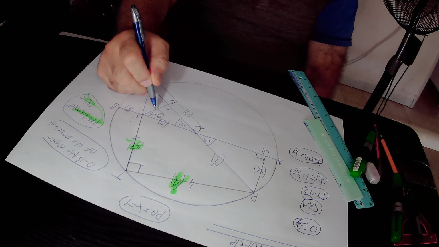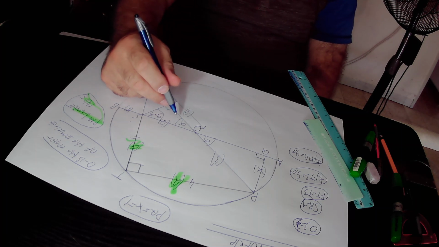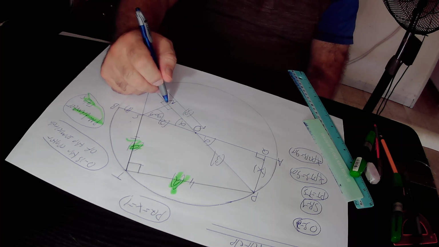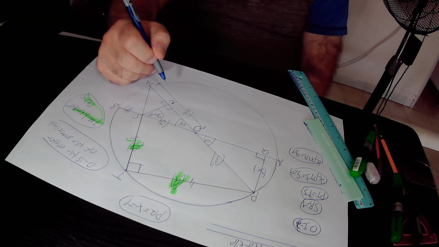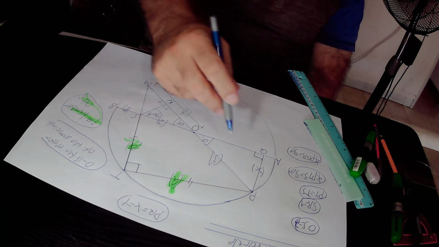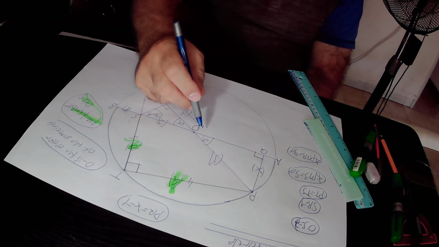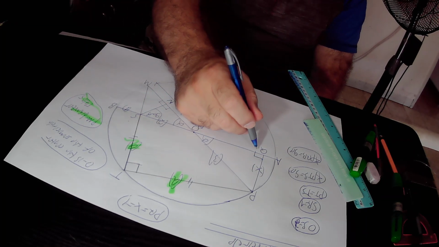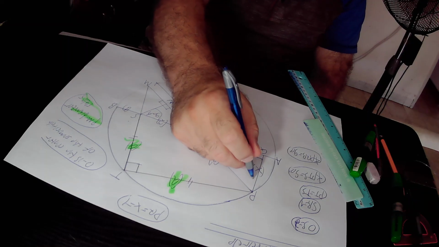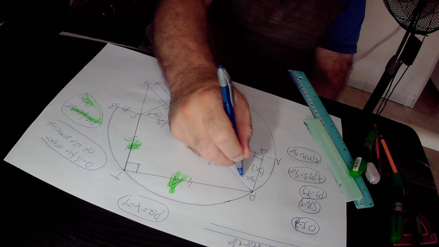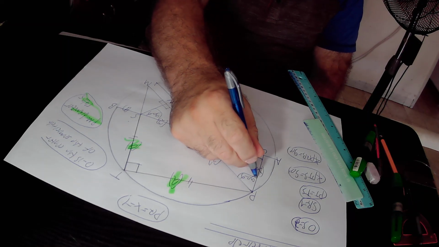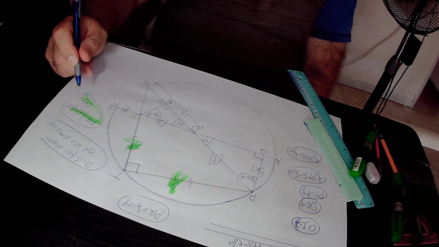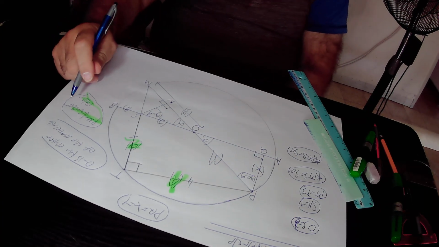Why? Because 90 degrees minus alpha plus alpha is 90 degrees, and 90 degrees plus 90 degrees is equal to 180 degrees. That is the sum of the angles in any triangle. Likewise, in this upper right triangle PQO, this angle equals alpha, this angle equals 90 degrees, and therefore this furthest angle must be equal to 90 degrees minus alpha, according to the sum rule that states that the sum of the angles in any triangle is equal to 180 degrees.